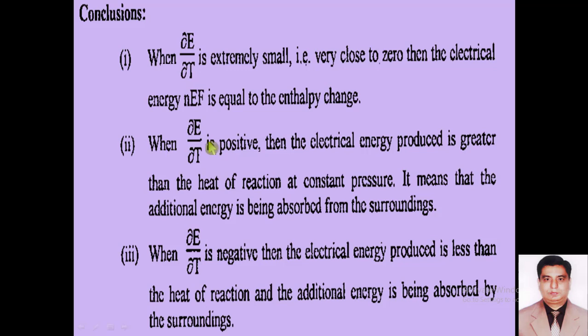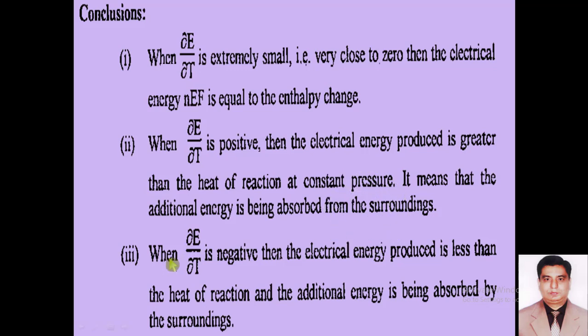Conclusion number 2, if partial E over partial T is positive, then electrical energy produced will be greater than the heat of reaction at constant pressure. It means that the additional energy will be absorbed from the surroundings and the reaction will be endothermic.